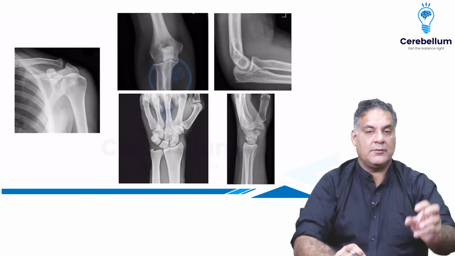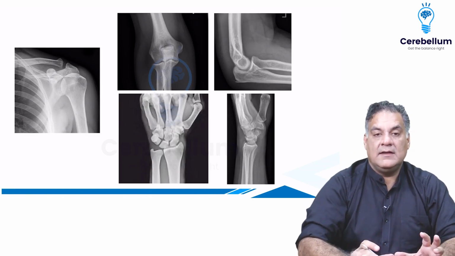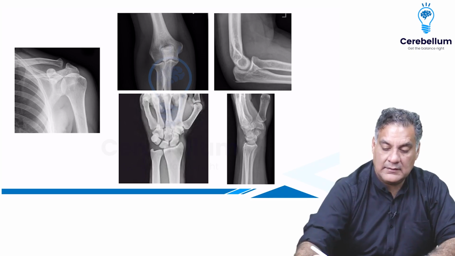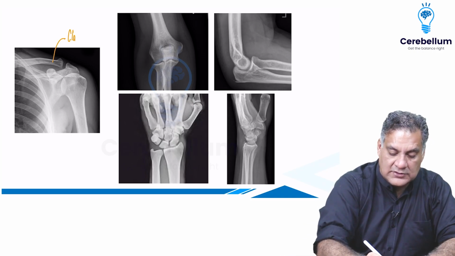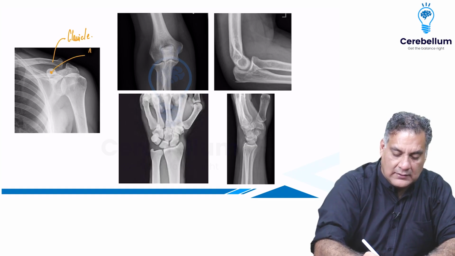There are certain points on the x-rays which are very important in the upper limb. For example, if I look at the shoulder, remember the highest point on a shoulder is the clavicle, and just beneath the clavicle you have the coracoid.